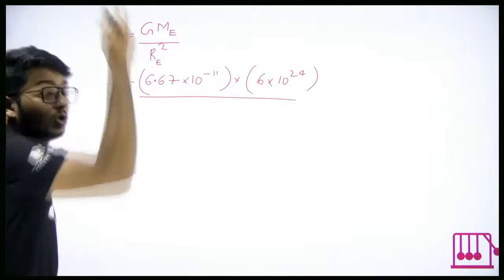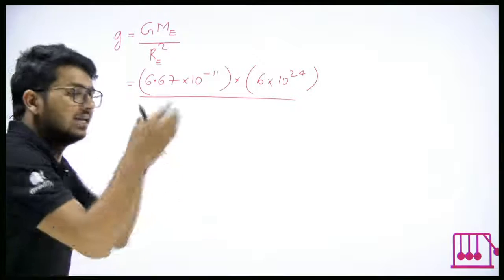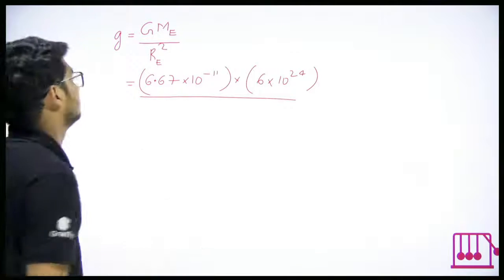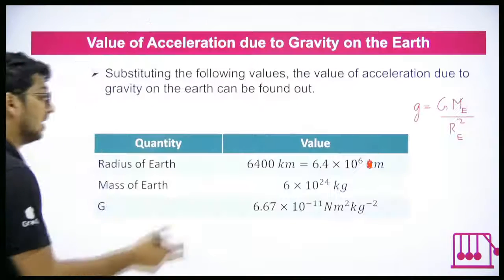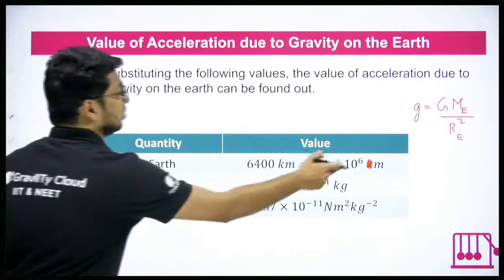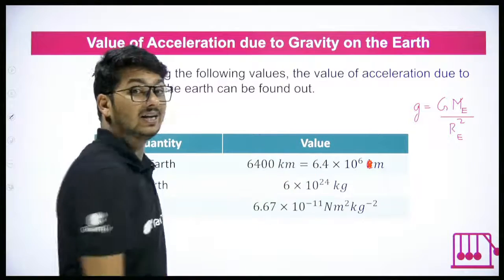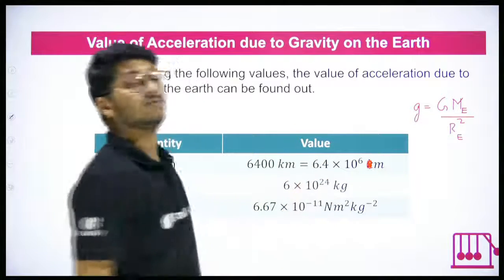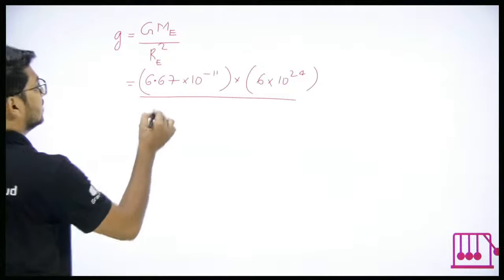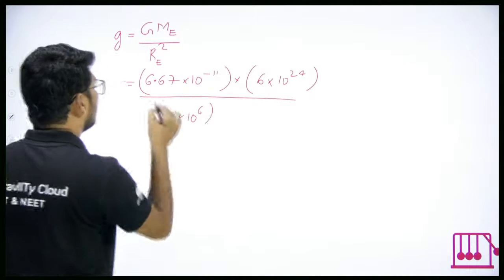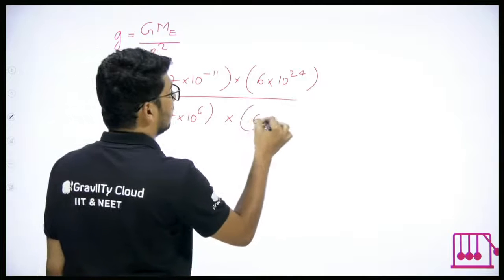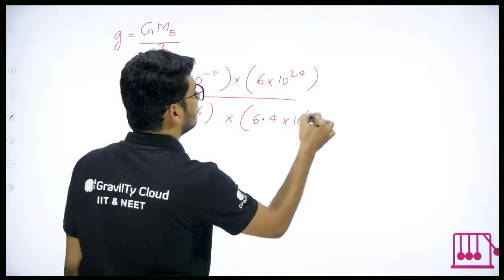Then it is RE square. You have to be careful about square. It is multiplied twice, RE into RE. But what is radius of Earth? 6,400 kilometer, or in SI units 6.4 into 10 power 6 meters. So 6.4 into 10 power 6 again into 6.4 into 10 power 6.